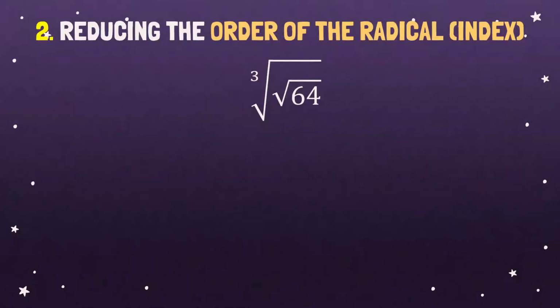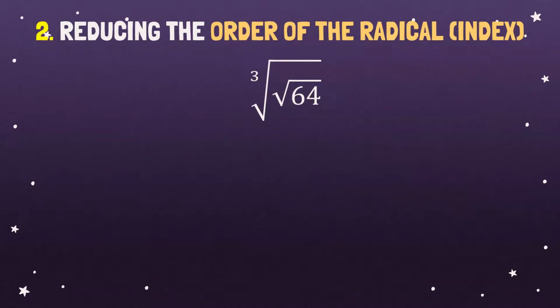Okay, we have the cube root of the square root of 64. So when you encounter this, what are you going to do? Now, you should focus on the innermost part of the expression. So the innermost part is square root of 64. So you should evaluate that first before going outside. Okay? We all know that the square root of 64 is 8, right?